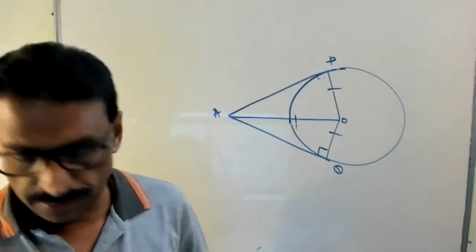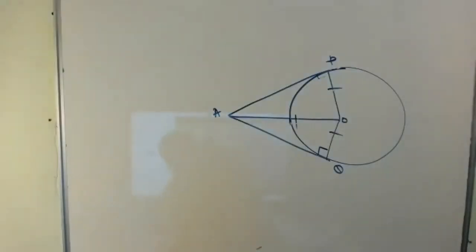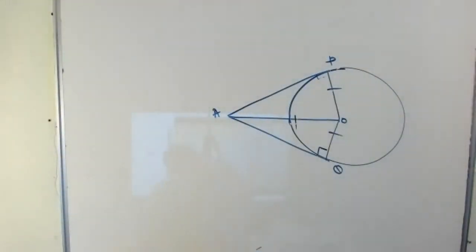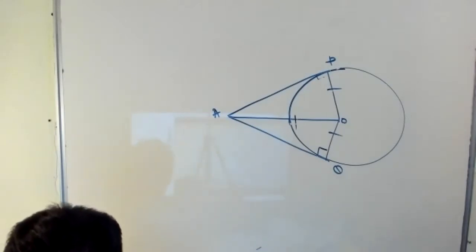Okay, so then I'll give the note. Draw the figure. Then I'll give the complete note.